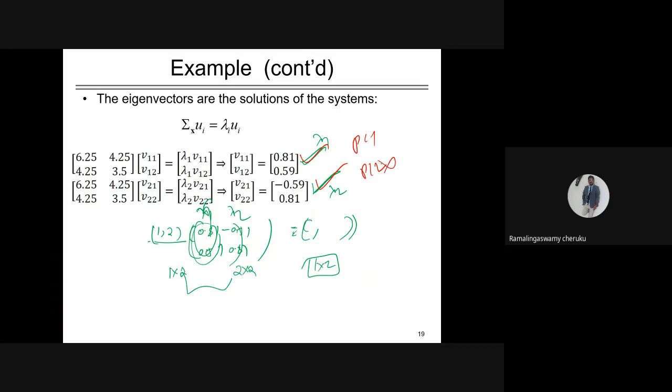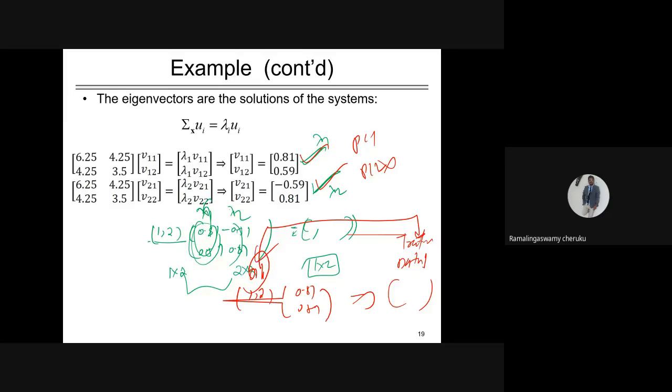If I ignore PC2, then this is 1 comma 2 and this is 0.81, 0.59. Once you multiply, you will get a new data set. This is your transformed data set, and this is your old data set. Try to remember that your old data set is transformed into the new data set by multiplying with the transformation matrix. How is this transformation matrix achieved? With the help of the covariance matrix.